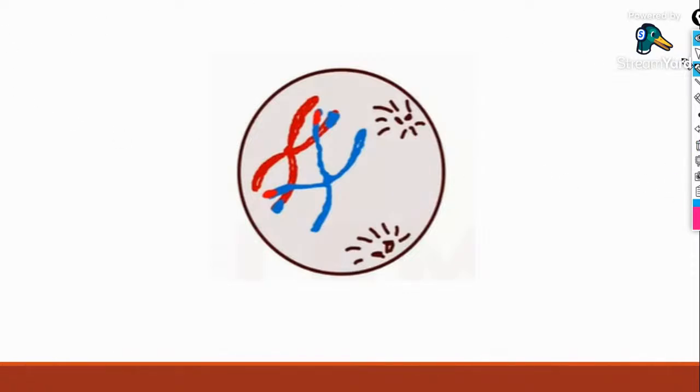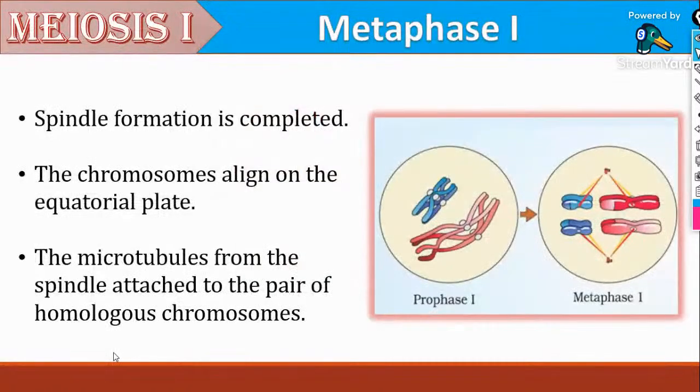By the end of diakinesis, the nucleolus and nuclear membrane disappear. Yes, exactly, those are the points where crossing over occurred, the X-shaped structures. So that's all for diakinesis and prophase 1, and we can move on to metaphase 1.